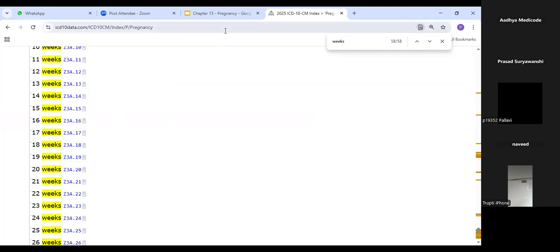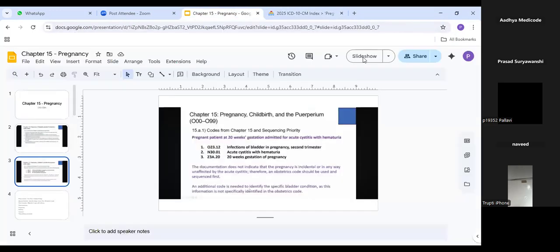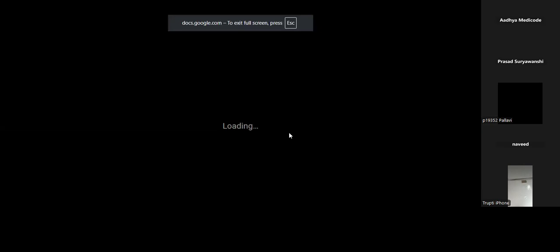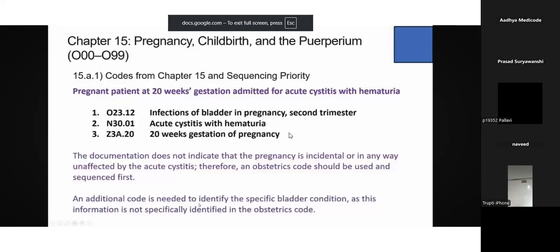So every time in the scenario, if you have these pregnancy scenarios, you need to specify the weeks of gestation also. You need to remember this particular point.